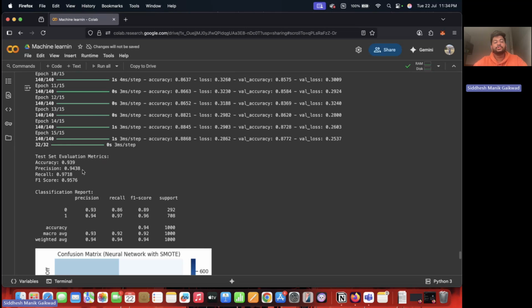The precision was 94.38%. For the approved loans, the model correctly identified 94.38% of them. Recall was 97.18%. So the model identified 97.18% of the approved loans with a very low false negative rate. F1 score was 96%. This balanced the trade-off between the precision and the recall, indicating a strong overall performance.